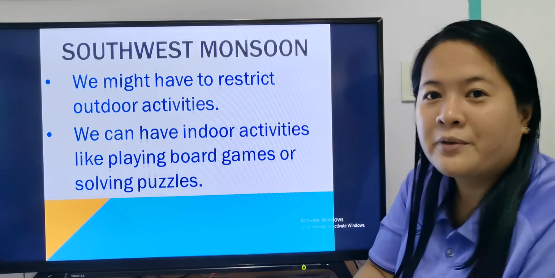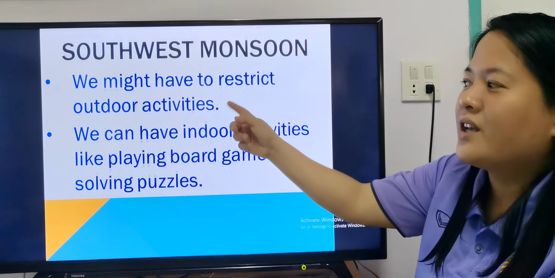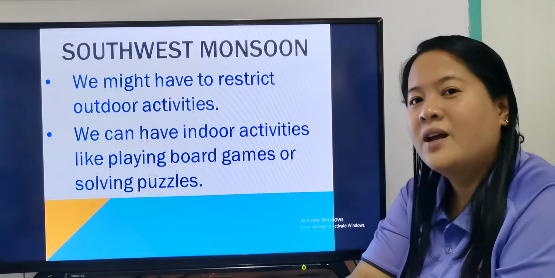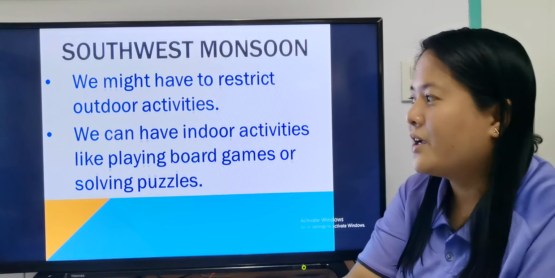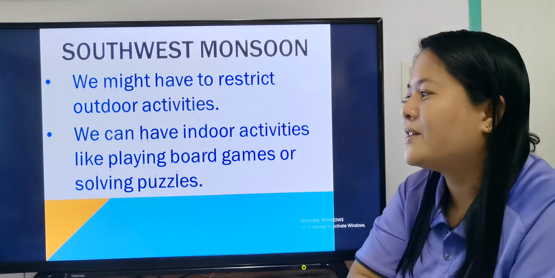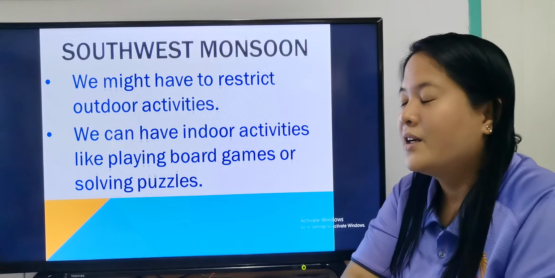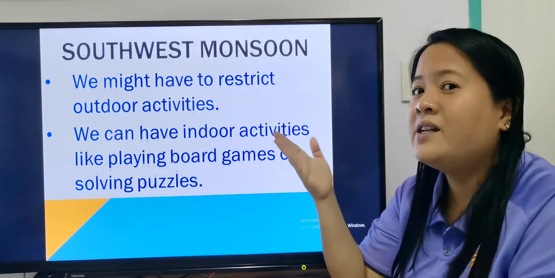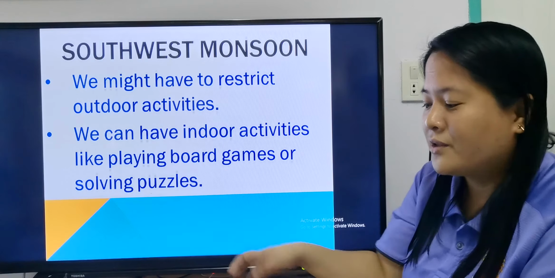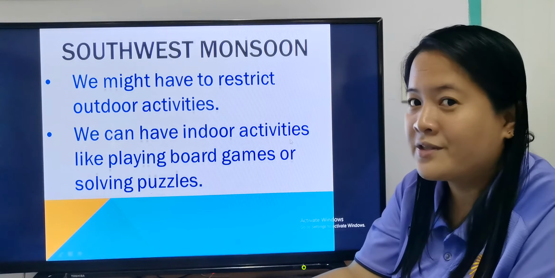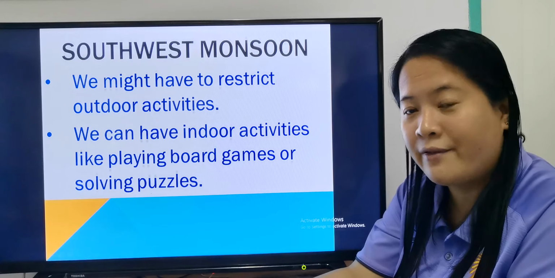But during the rainy season, we have to restrict outdoor activities. We cannot play outside because if it's raining a lot, we cannot play those games that we play outside. But we can have indoor activities. We can play board games or solve puzzles at home. So the rainy season affects our lives because it restricts movement outside. It's difficult to play outside, to do things if it's raining, especially if the rain is too heavy.